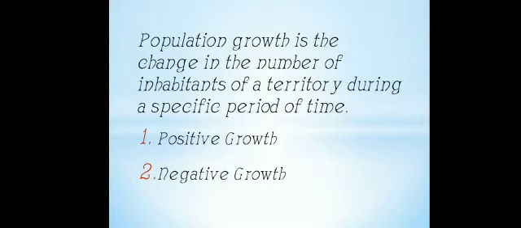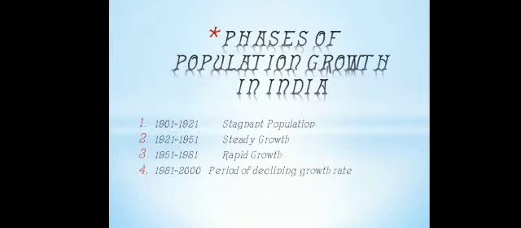It takes place when the birth rate is higher than the death rate, or second reason, people migrate from other countries. Then there can be positive growth. Second type of growth is negative growth. The growth of population is called negative if the population decreases between two given points of time. It takes place if the birth rate is lower than the death rate, and second, people migrate to other places. Then there will be negative growth rate.